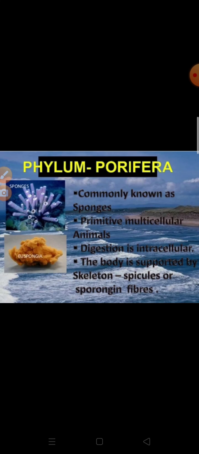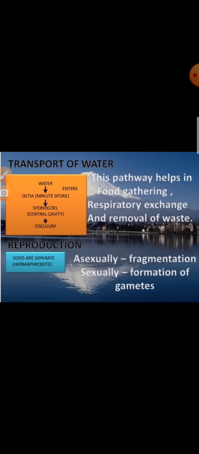Pinacocytes and porocytes are present. They are diploblastic animals, and even the body wall consists of 2 layers of cells with a mesenchyme in between the two. Now, the sponges have a special characteristic which is known as the canal system, through which water circulates and helps in nutrition, excretion and respiration.